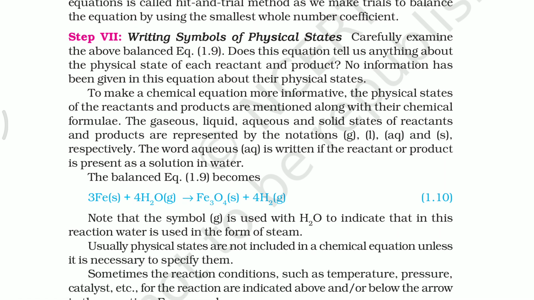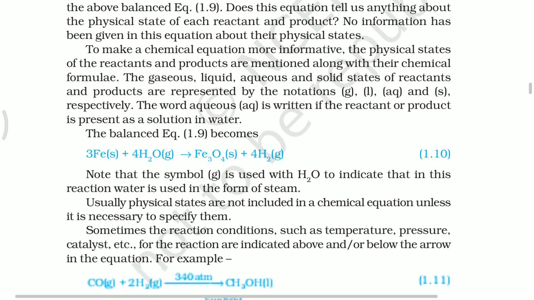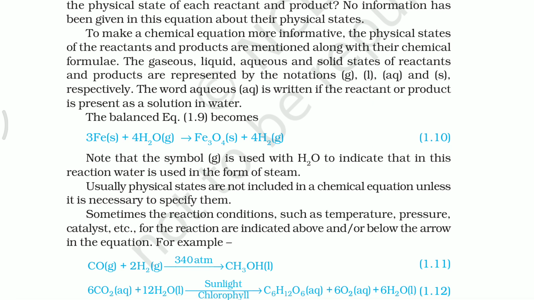If the given compound is a solid, we represent it with a small s. If the given substance is a liquid, we represent it with a small l. That is written in small brackets under the formula. That makes the chemical equation more informative and more accurate. And we also represent reaction conditions on the arrow mark. If a delta symbol is present on the arrow mark, that represents heating is taking place. So we are supplying heat to the chemical equation.